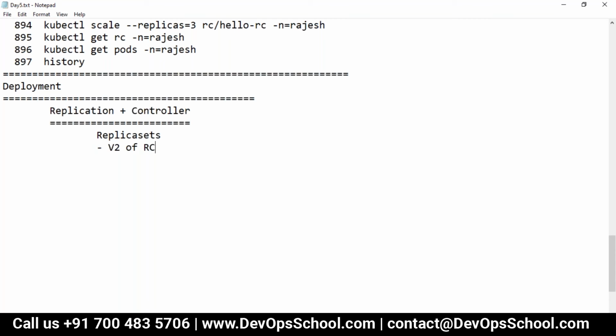RS and RC, there's no difference. What is the difference? Whatever bug fixing happened in the replication controller, they made it in a replica set. So rather than releasing a V2 for the RC, because they were not planning for a V2 version at the time, they said let's create one new one. We named it replica sets, and I'll make it a V1.